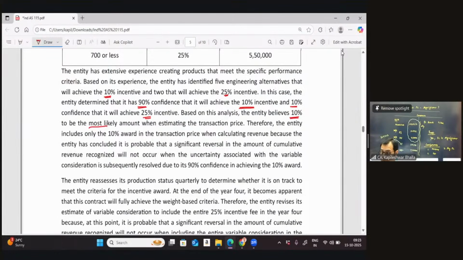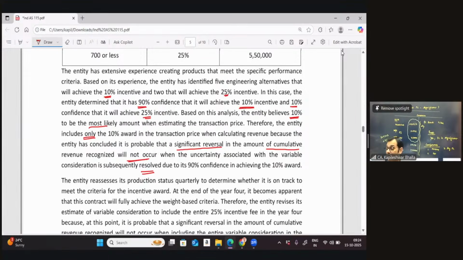Therefore, he's already made the life very simple. He's already said that the variable consideration should be taken on the basis of most likely outcome. So he says that we're going to get a 10% award, which is more likely to happen. Therefore, the entity includes only a 10% in the transaction price when calculating the revenue, because the entity concluded it is probable that a significant reversal in the cumulative revenue will not occur when the uncertainty associated is subsequently resolved.